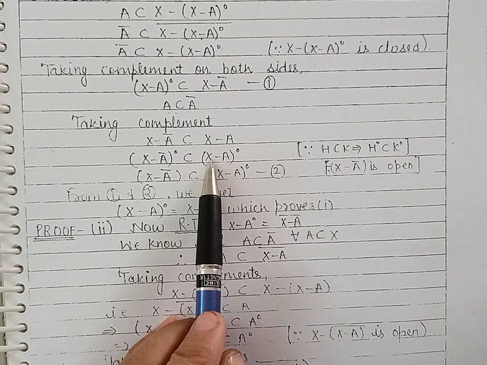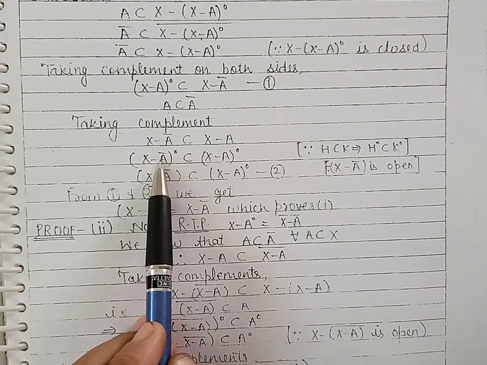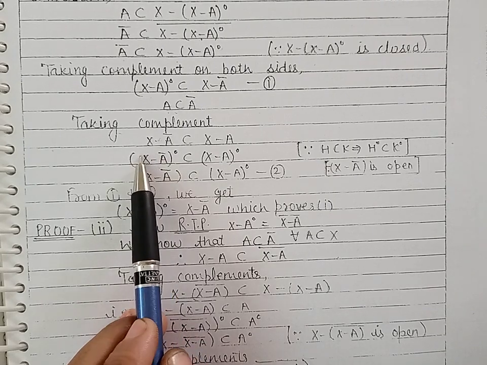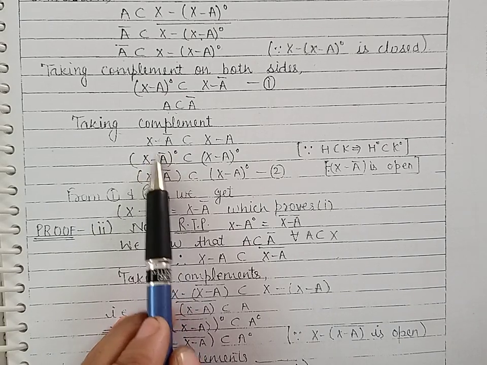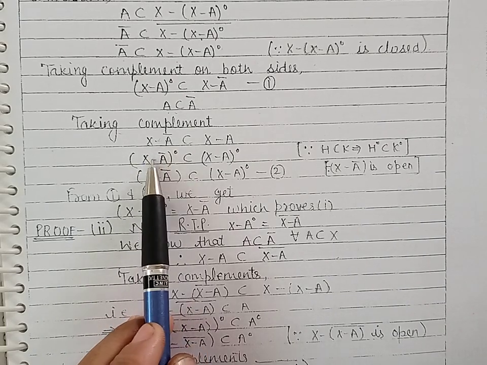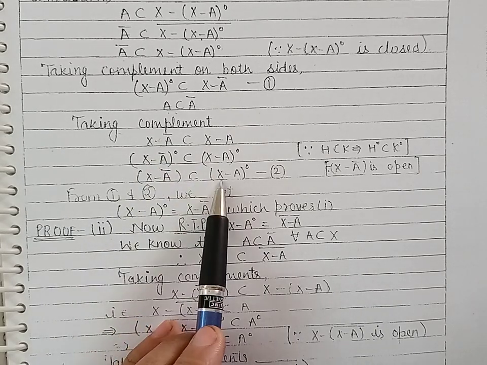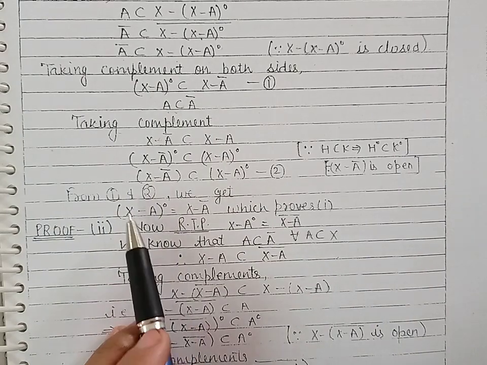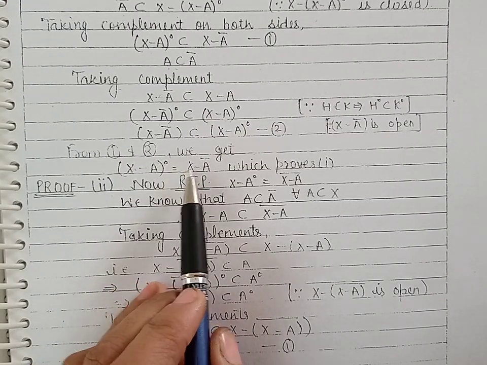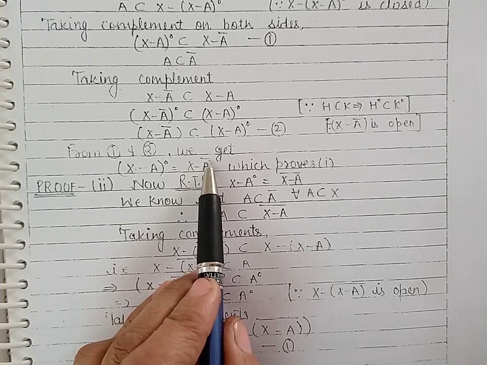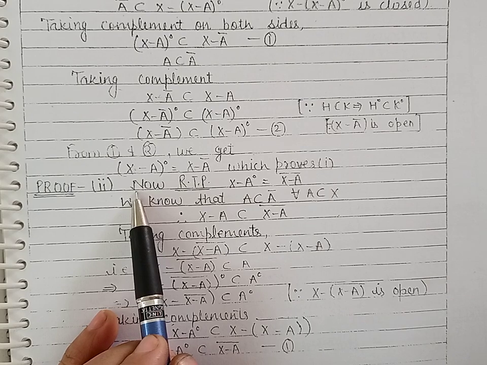Now because A closure is closed, so its complement will be open. So X minus A closure, this is open. Because this is open, so its interior will be equal to the set itself. So we have obtained the second part also. Combining the two, we get X minus A whole interior is equal to the complement of A closure. In the same way, we can prove the second part.